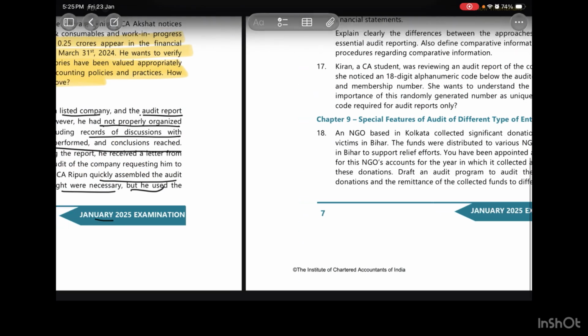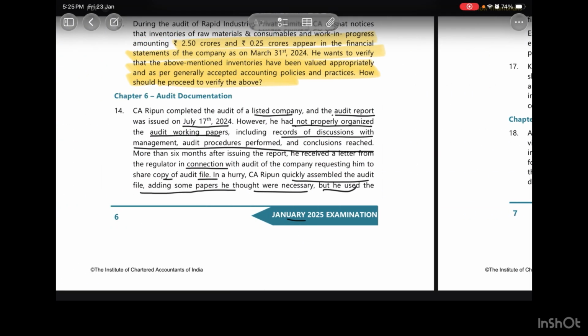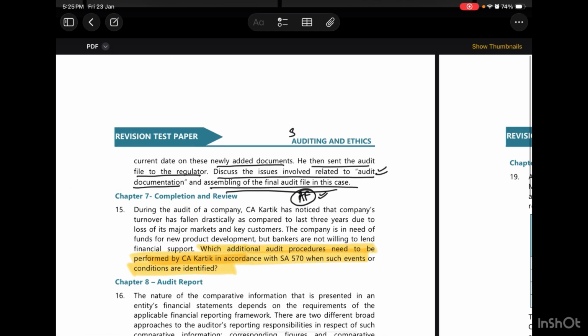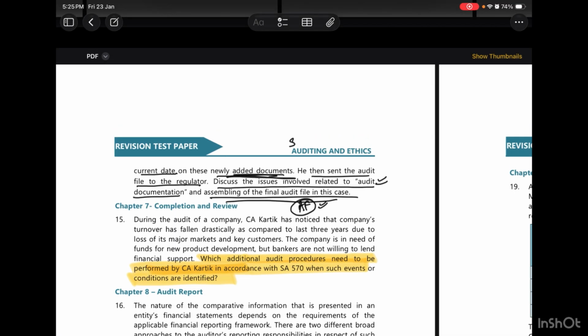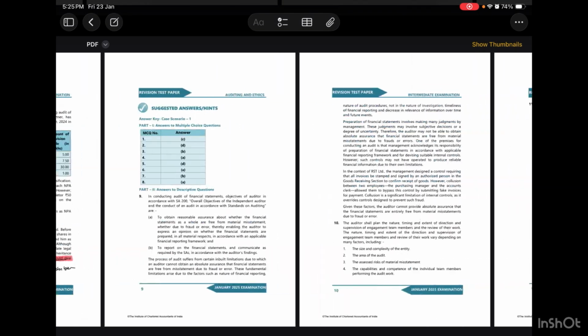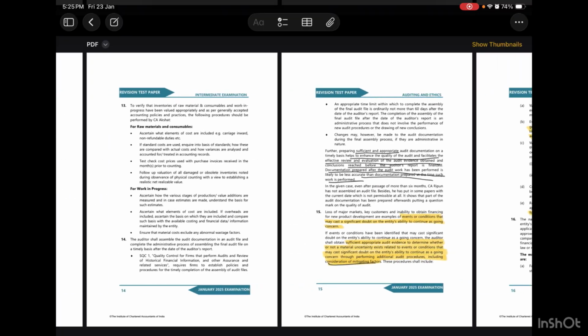So here, as we can see, he quickly assembled the audit file when he was asked, and then after that he put the current date on these newly added documents. So here the problem is that he has not done a timely assembling of the final audit file, and he has also not completed his audit documentation on time. That is why here we are going to see how he has to prepare the audit file, and by what date he should have completed the audit file assembly. So now let us try to understand from the answer.